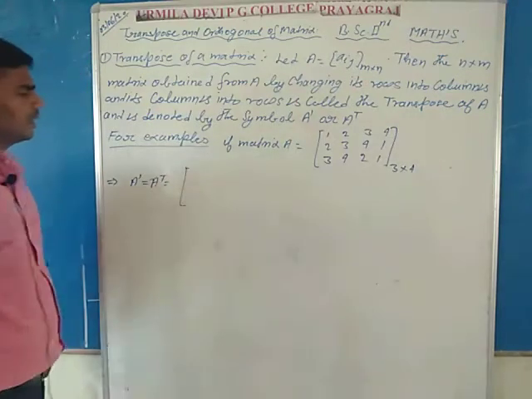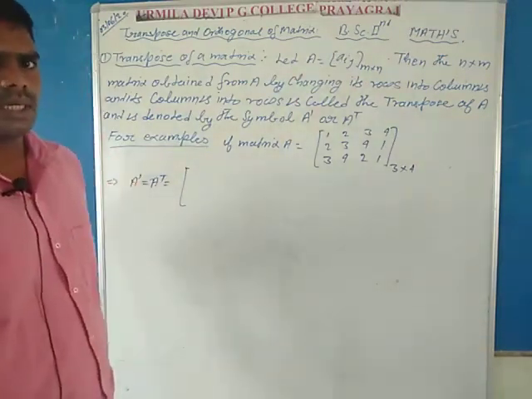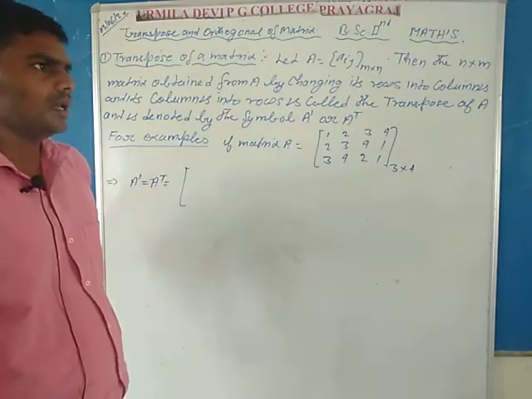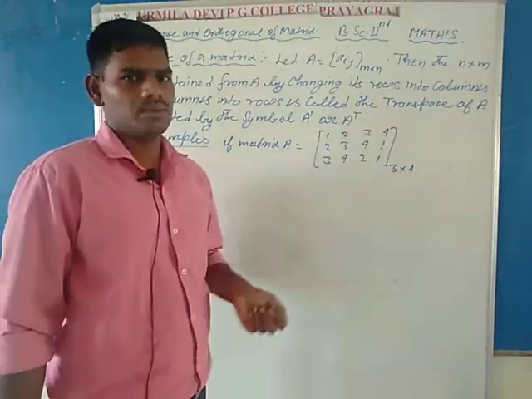According to the definition, the transpose of matrix A, that is A dash or A T, is obtained by writing the first row in the first column.